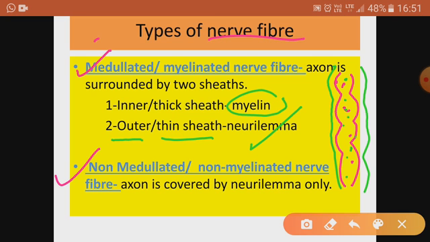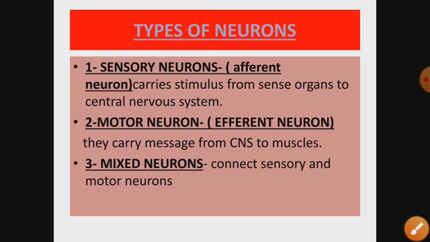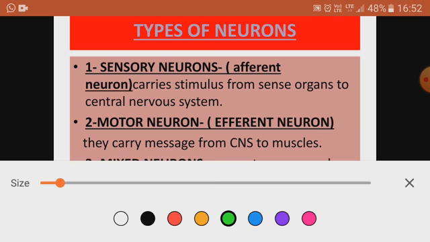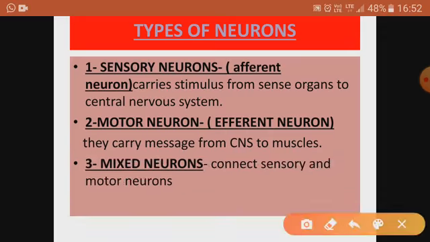And neurolemma will be present as the outer covering. Neurolemma is present as the outer covering in the case of the axon. It is present in both nerve fibers. Now, types of neuron, a very important topic. There are three types of neuron: sensory neuron, motor neuron, and mixed neuron.